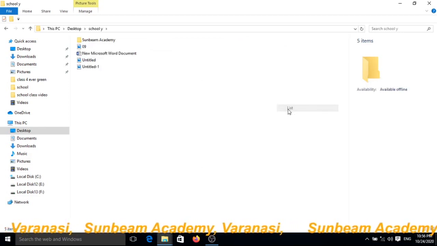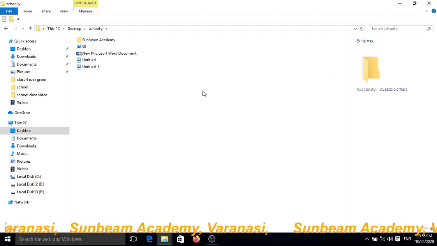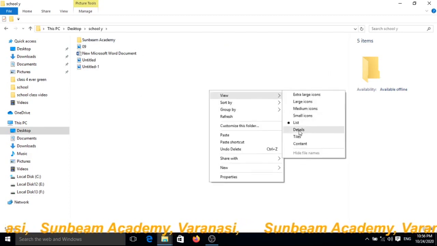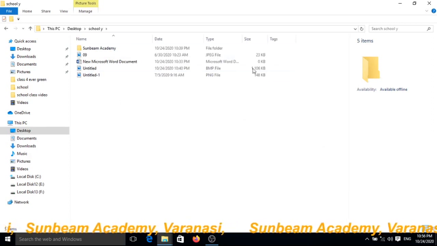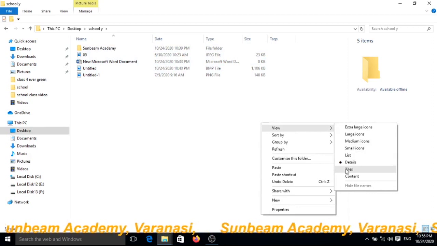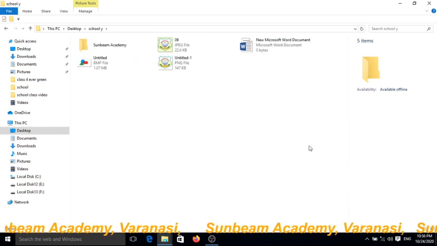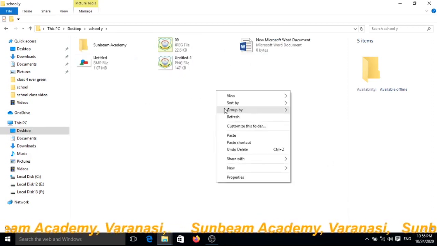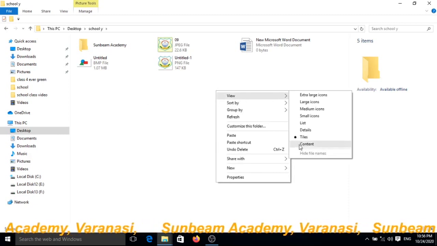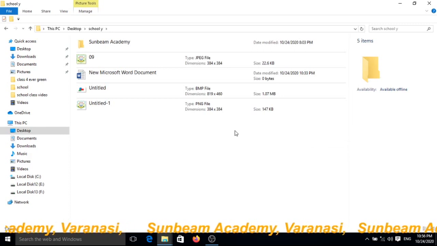And list. Now it is in list view. Details. Now it is in details view. And tiles. Now it is in tiles view. And content. Now it is in content view.